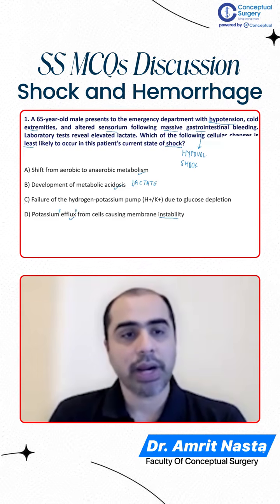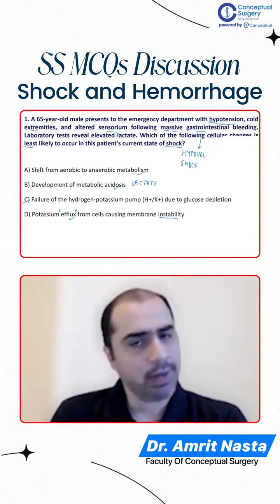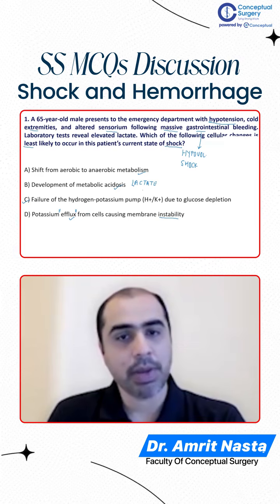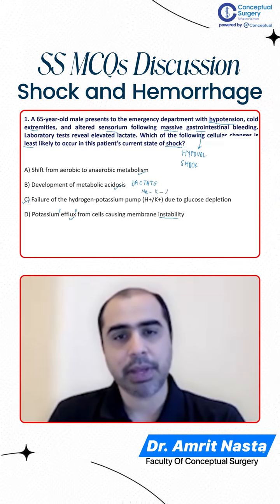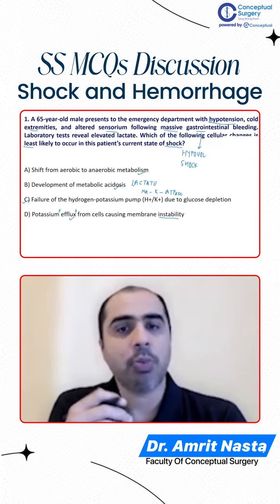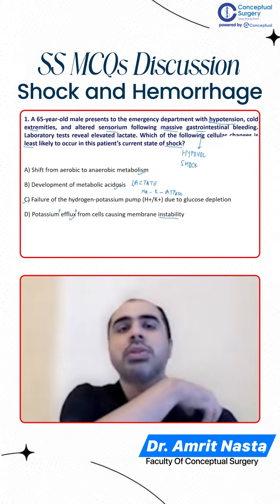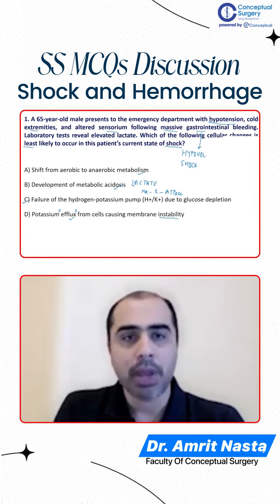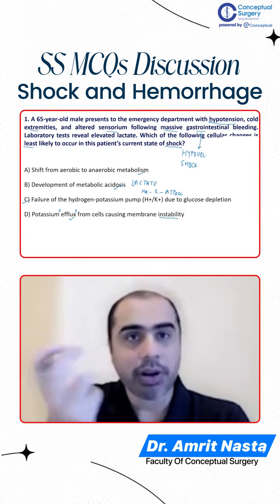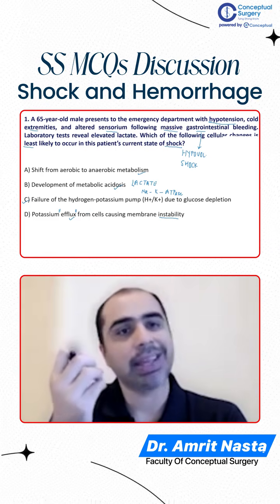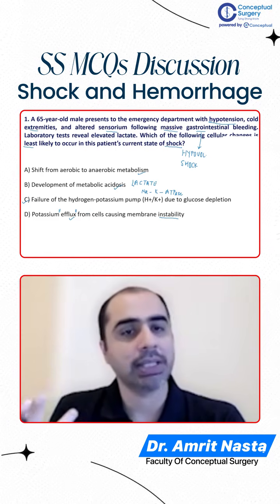But there is no hydrogen potassium pump that is going to fail. The pump that is going to fail, we must know of this pump. It's a very important pump. It is the sodium potassium ATPase. Okay, it is a sodium potassium ATPase pump that fails. The failure of this pump allows the potassium to leak out, sodium to come in. When the sodium will come in, the water will come in, the cell will swell, and the cell will explode, right? It is one of the reasons why the cell can die.